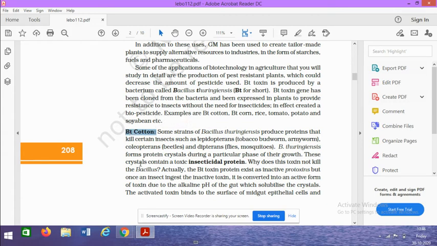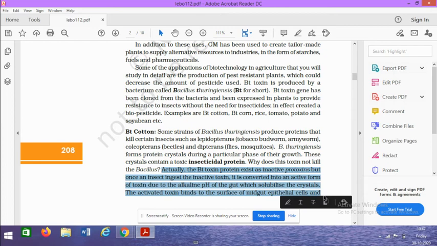It is in an inactivated form. When this is taken, see here, I'm going to highlight. This BT toxin exists as an inactive protoxin. So when it is present in the plant, it is not harmful for the plant because it is in the inactive form.